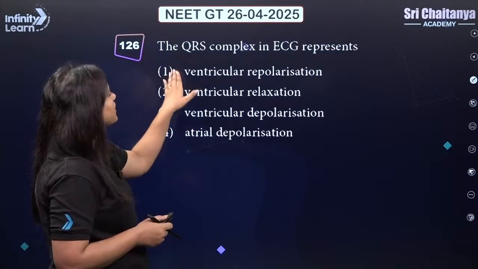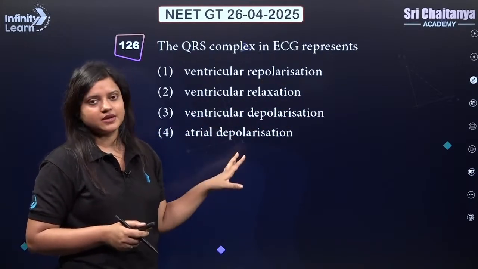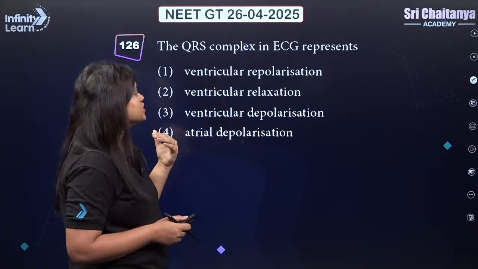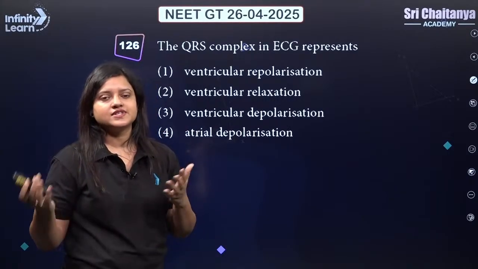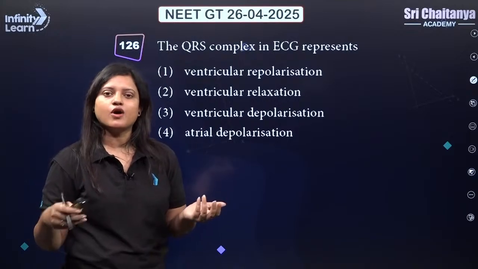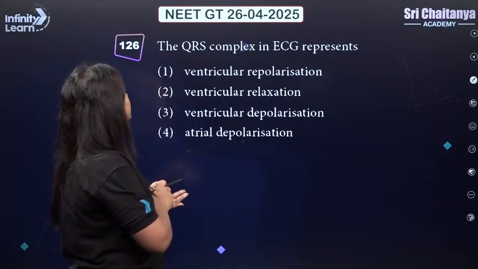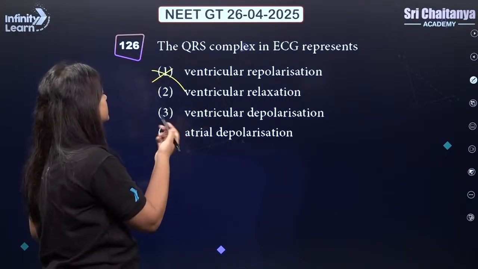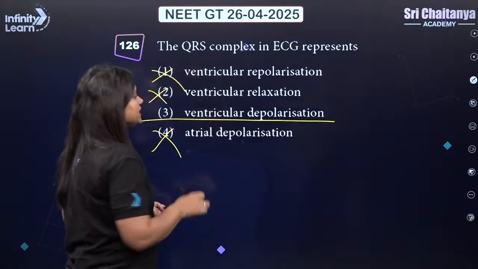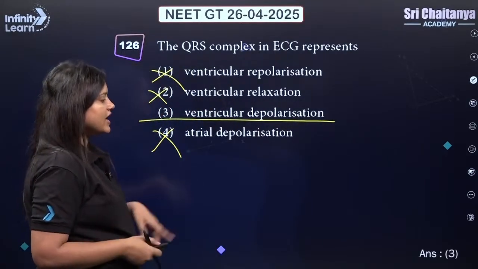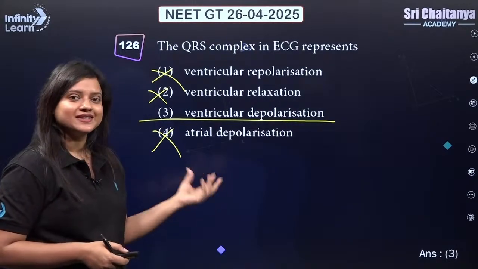The QRS complex in ECG represents... Remember, ECG is very important for the NEET exam. Even a question came in NEET 2024. When we talk about the QRS complex, it gives us an idea of depolarization of the ventricles, that means contraction of both ventricles. It is not giving us an idea of ventricular repolarization or ventricular relaxation. So it gives us an idea of ventricular depolarization, or the contraction of the ventricle. So the correct answer should be 3.